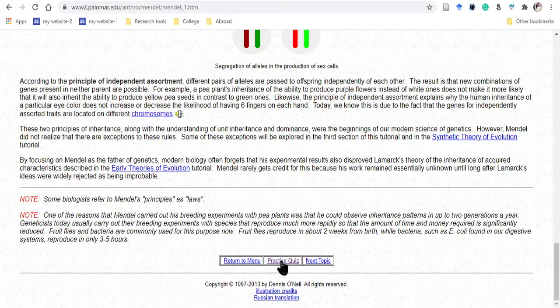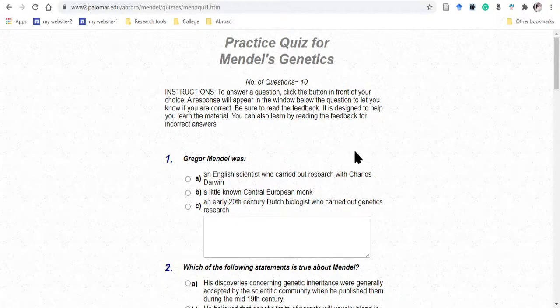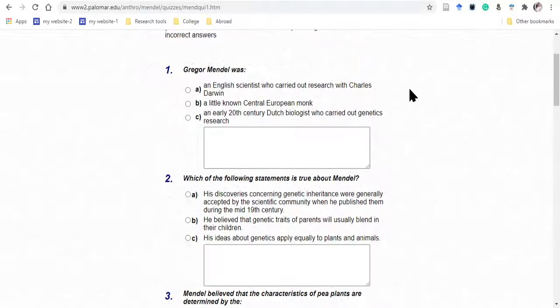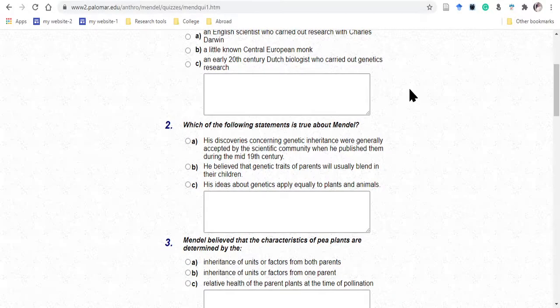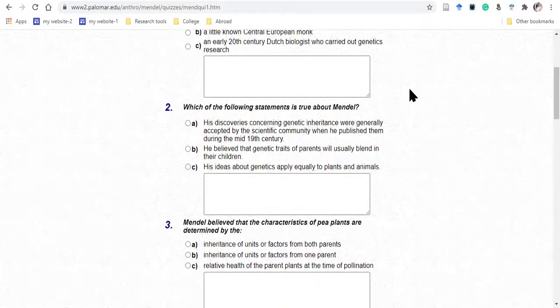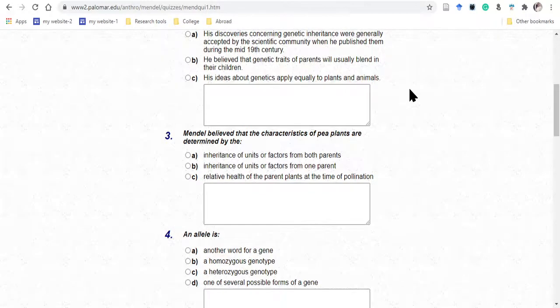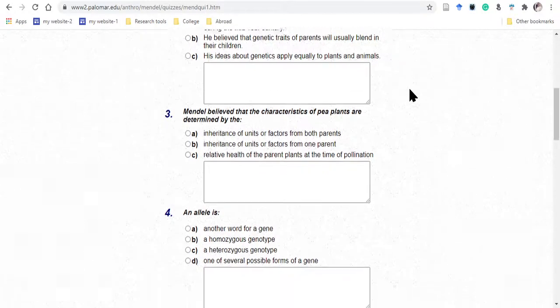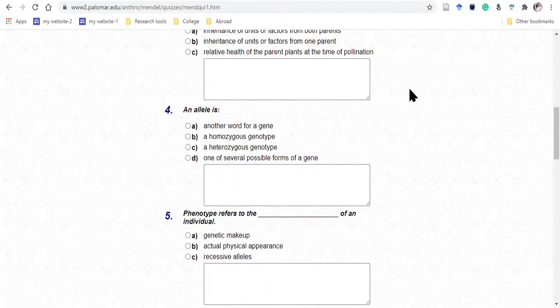Okay, suppose I click here, then okay, this is the practice quiz for Mendel's genetics. Okay, so this is very good material, I think. And I suggest that you go through this website and find different types of material for your study purpose, and grow your knowledge.